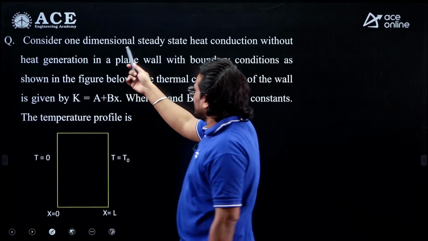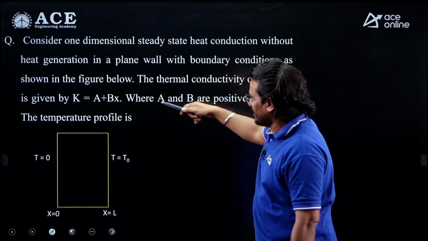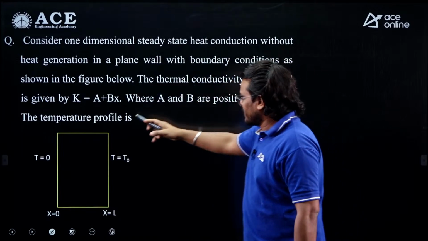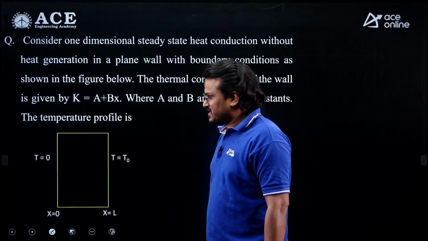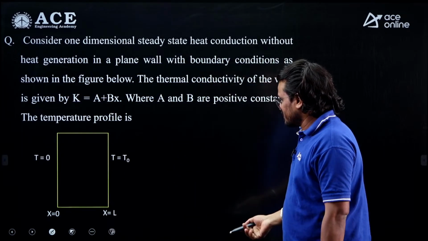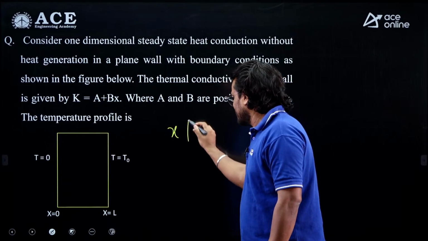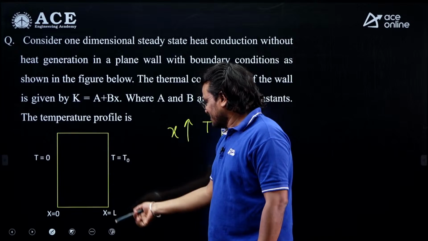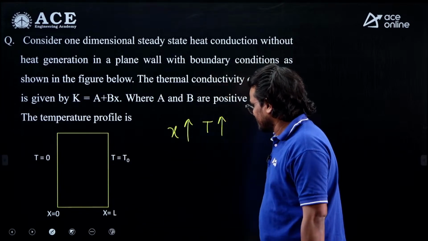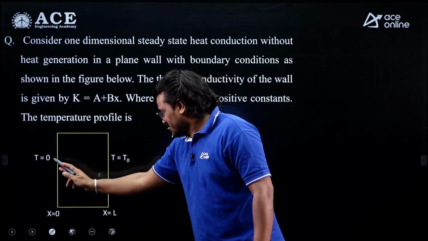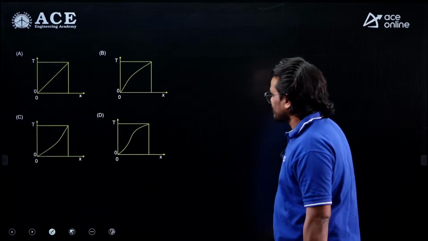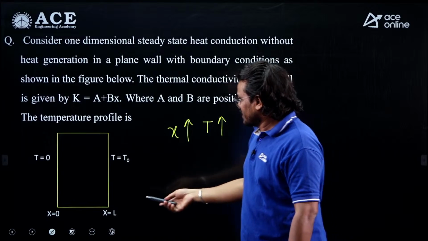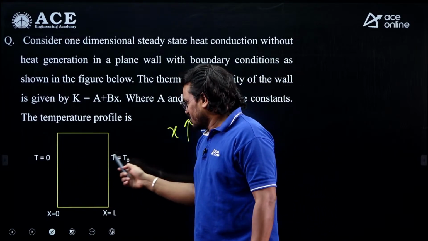Next, consider one dimensional steady state heat conduction without heat generation in a plane wall with the boundary conditions shown in the figure. Thermal conductivity is given as K equal to A plus Bx, where A and B are positive constants. Now, as you can see, as x is increasing, temperatures are increasing, right? This is T naught, this is at x equal to 0, and this is T naught. So what is the temperature profile?